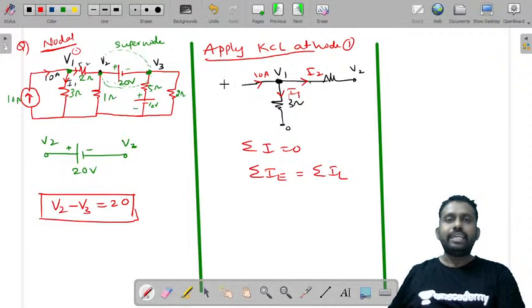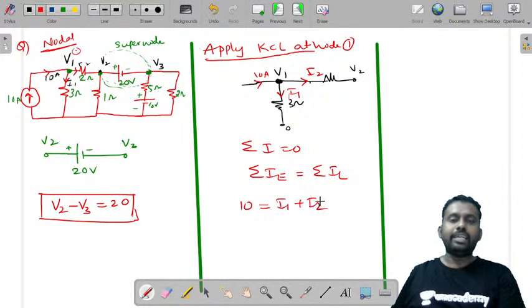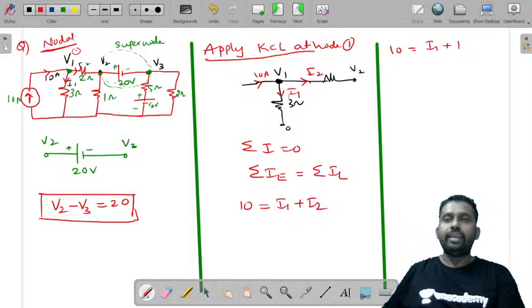So sum of the currents entering, 10 amperes is the current that is entering, and I1, I2 are the currents that are leaving. So you need to write what are I1 and I2. So 10 is equal to I1 plus I2. So hope you are clear with this.